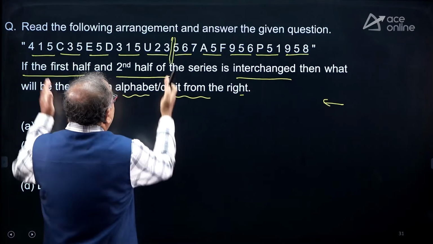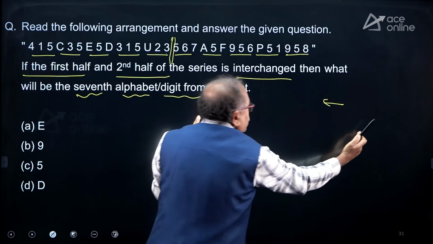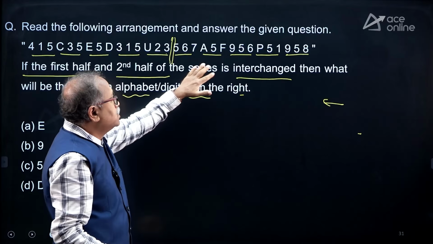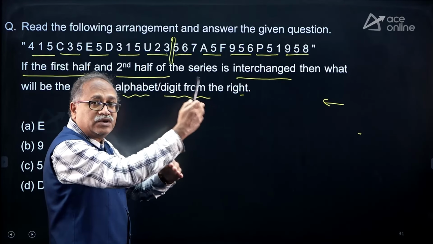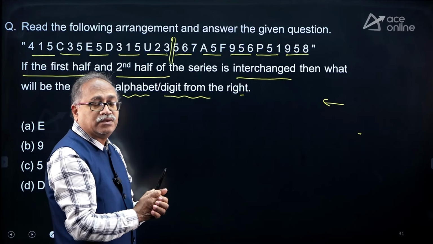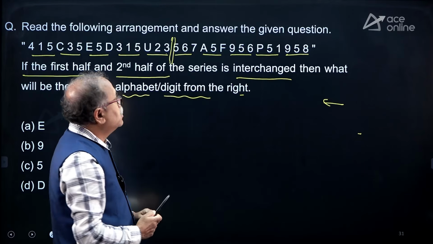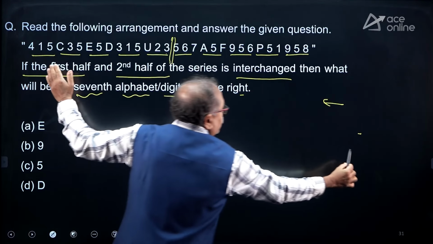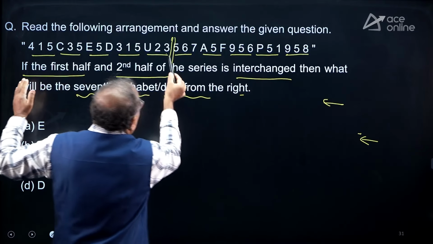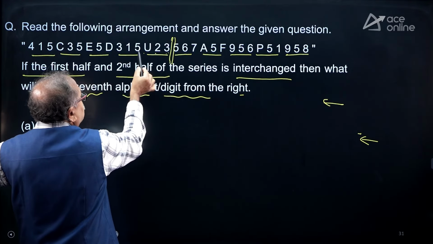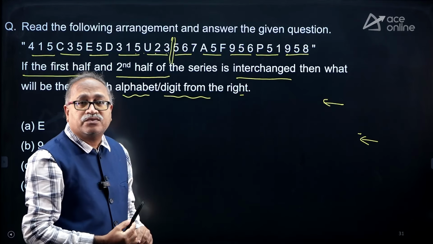So from right hand side, this entire setup will come the right hand side, because as per instruction, first half and second half interchange. So don't write the interchanged figure over here, because I know from right hand side, this will be the first element, this is second, this is third, this is fourth, and so on and so forth.